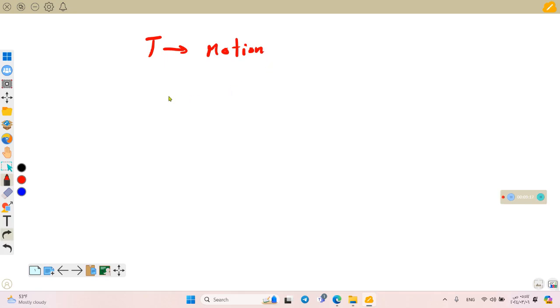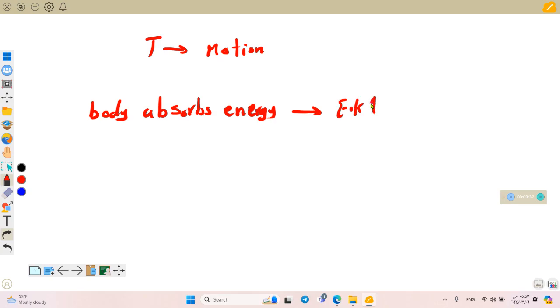So if a body absorbs energy, its kinetic energy will increase, because it absorbed energy, so the motion also will increase. And the other result, the temperature which measures the motion also will increase. Great, that's good.